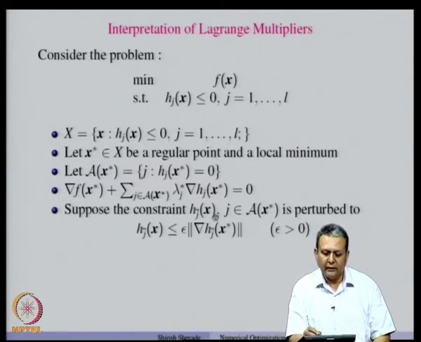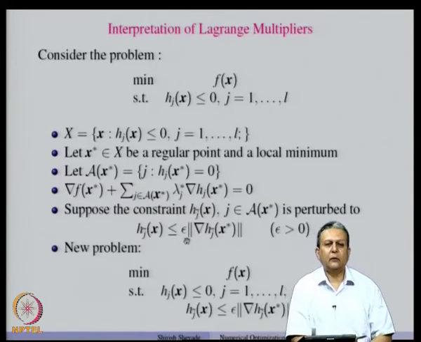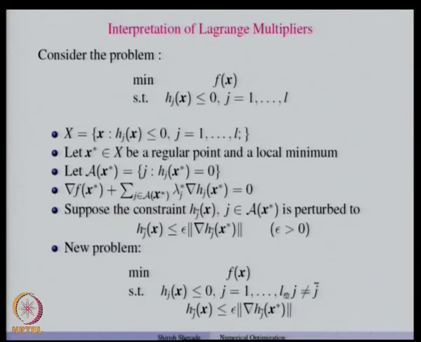So here we have picked one constraint which is active. So, h j tilde is a constraint that is perturbed. So, this should be j tilde belonging to A x star, and this is going to be our new constraint. So, the problem that we are now looking at is to minimize f x subject to the same constraints as we had, except the constraint associated with j tilde.